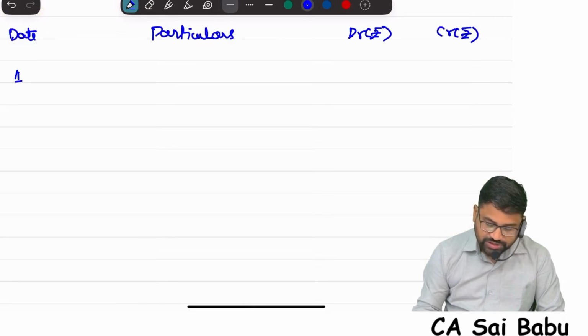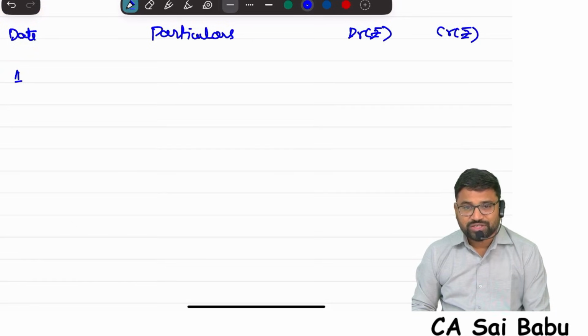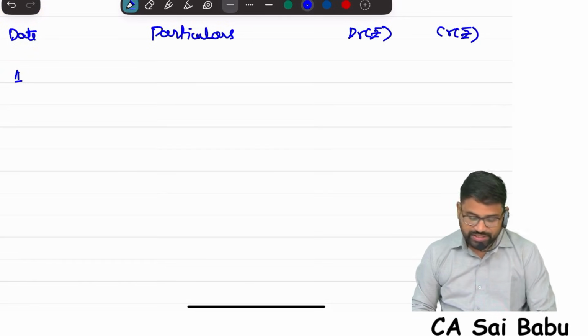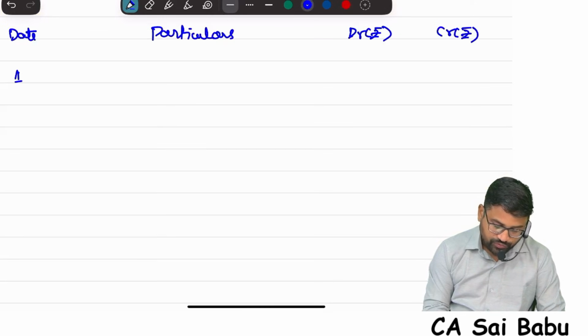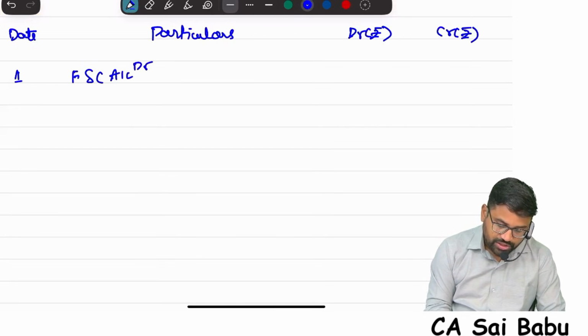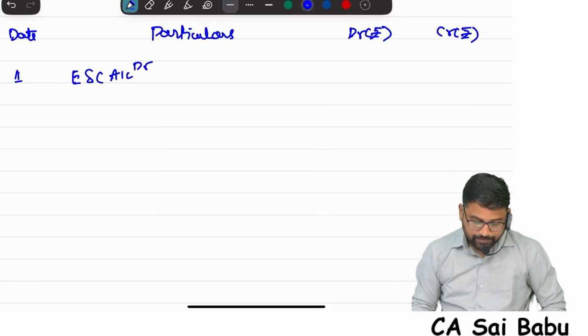First, forfeiture. We know how to do accounting for forfeiture. Whenever forfeiture happen, what is the entry? Share capital account debit to share forfeiture to calls in arrears. Here shares are issued at par only, na? No premium. So therefore, what is the entry? Share capital account debit. Which share capital, sir? Equity share capital account debit.